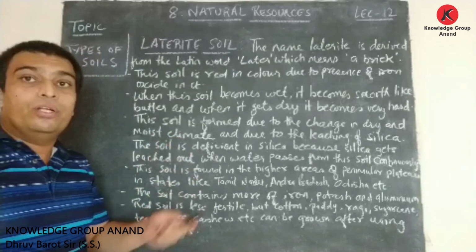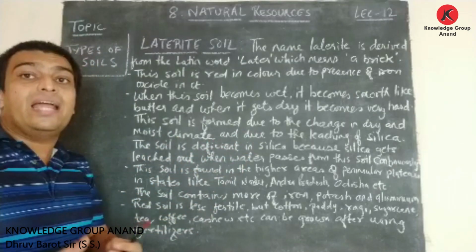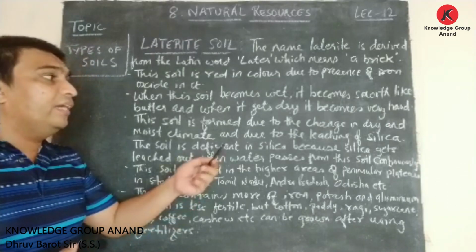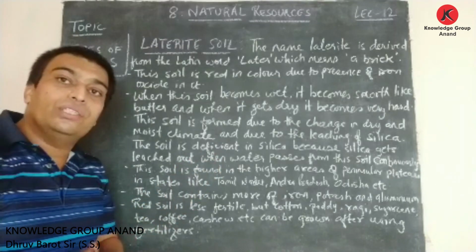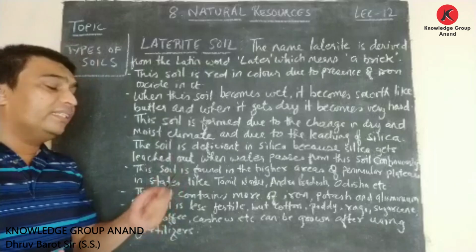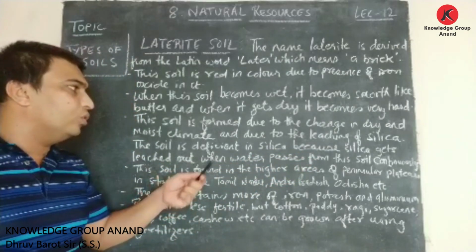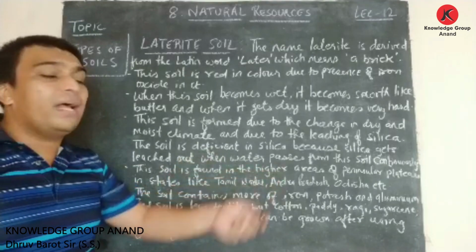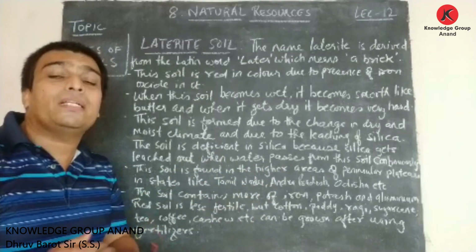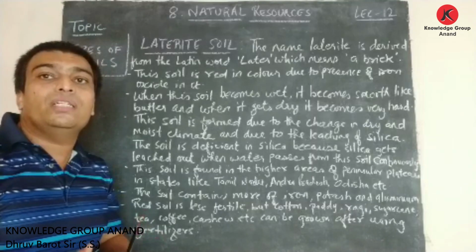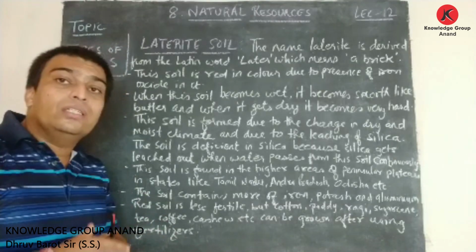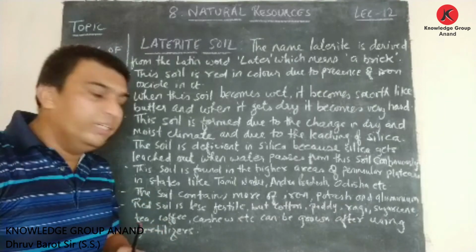This soil is formed due to the change in the dry and moist climate and due to the leaching of silica. The soil is deficient in silica because silica gets leached out when water passes through the soil. Due to this, the soil becomes infertile.